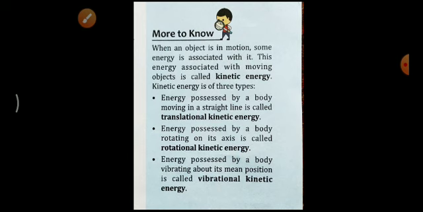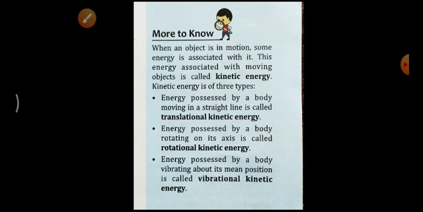Then the next one: energy possessed by a body vibrating about its mean position is called vibrational kinetic energy. If a body is vibrating, this motion is called vibrational motion, or also vibrations. The energy possessed by that vibrating body is called vibrational kinetic energy.